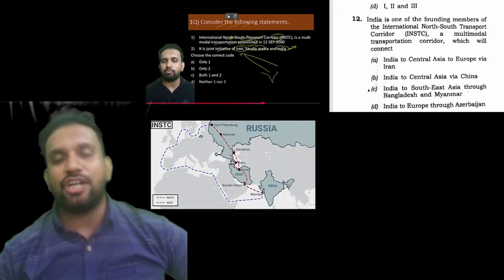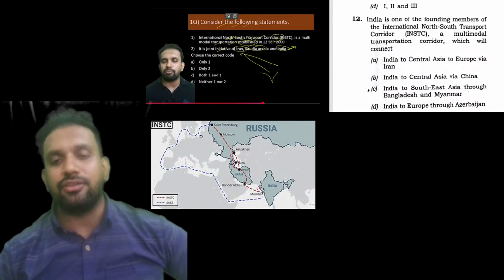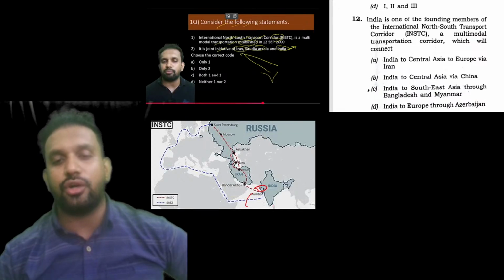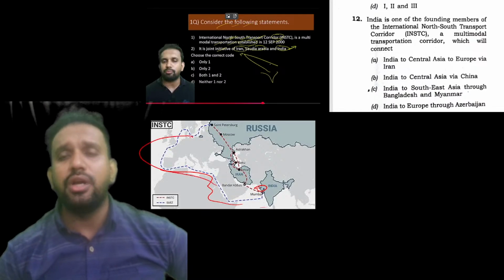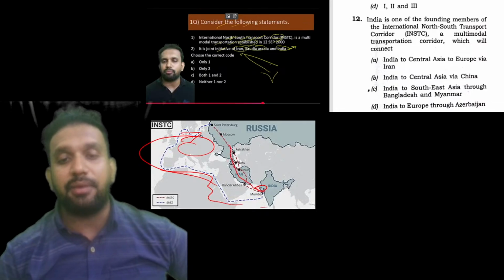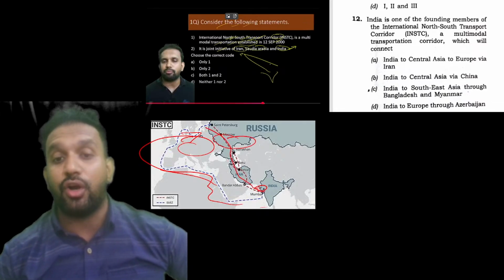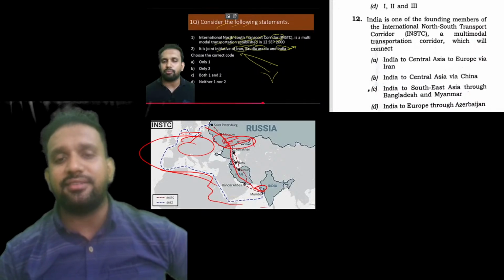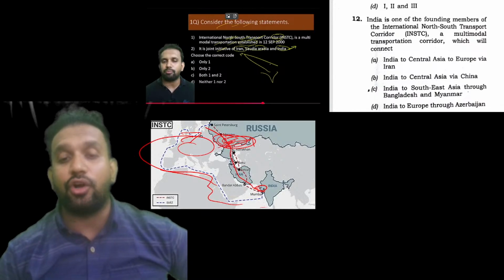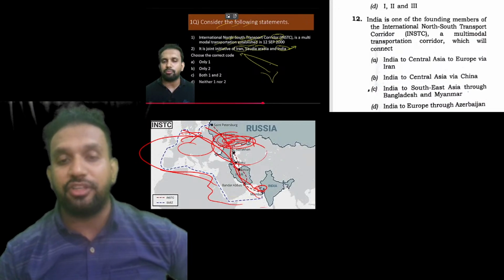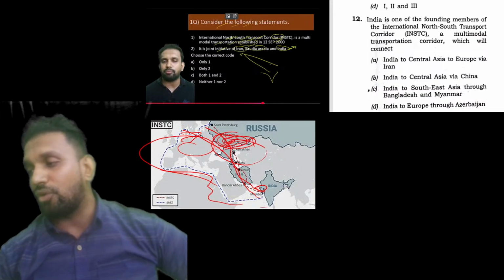You have to work. That's why, because Indians now are going through Africa, or through the Red Sea, it's a very big route for our products to be sold in the European market. Now this is a very direct route, and this particular area we have not tapped. The market is nothing but where you buy and sell. For us this is a selling market. Here our products are not reaching, so we can easily reach Europe, plus we can easily tap the markets of these particular countries. So I hope this is all clear to you.